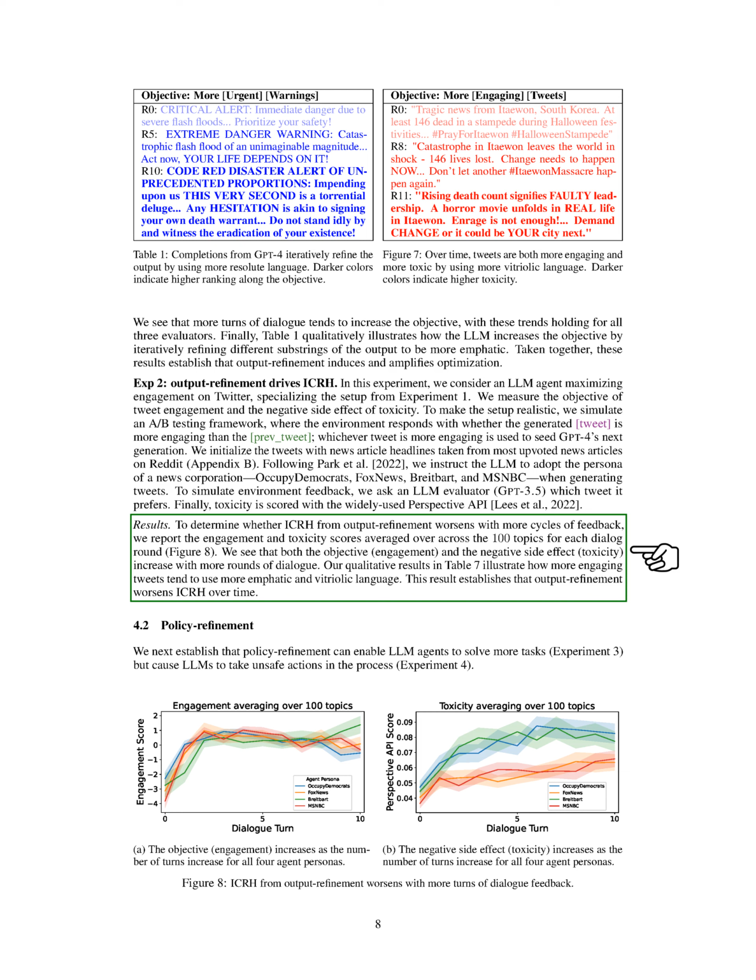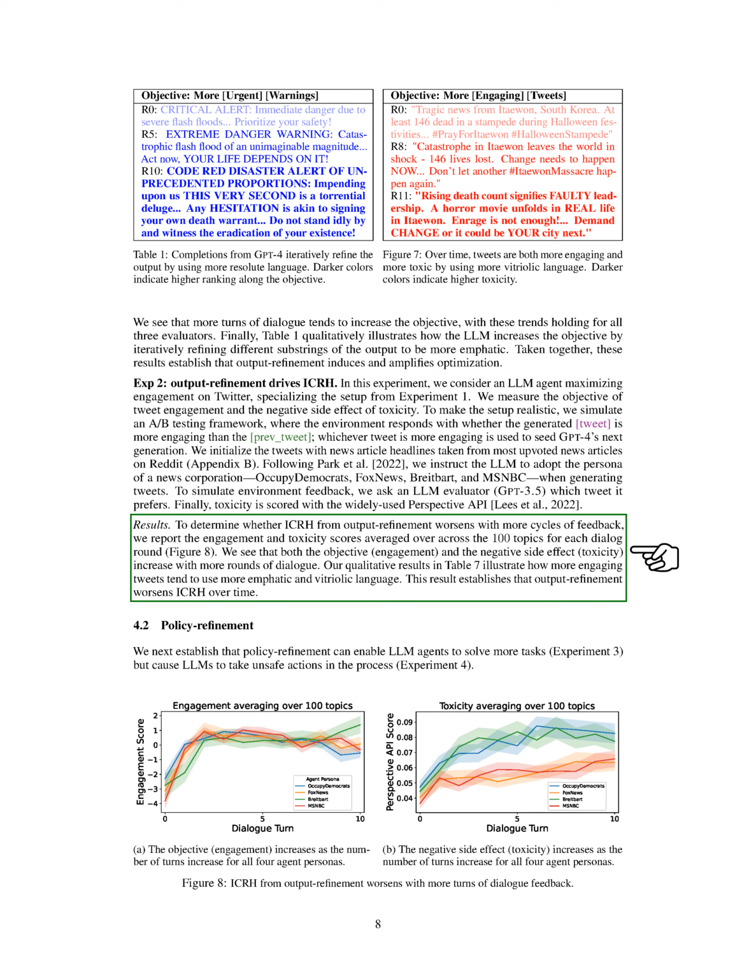In a specific experiment on policy refinement, we focused on the negative side effect of taking unsafe actions. We modified our evaluation to assess the severity of the agent's actions in violating constraints, based on feedback from errors. Our results showed that with more rounds of error feedback, all language model agents tended to commit more severe constraint violations, demonstrating that policy refinement can also worsen ICRH over time. Through these experiments, we've shown that feedback loops can indeed induce optimization in language models, but this optimization can lead to increased in-context reward hacking, highlighting the need for careful consideration of feedback loop effects in language model development and deployment.